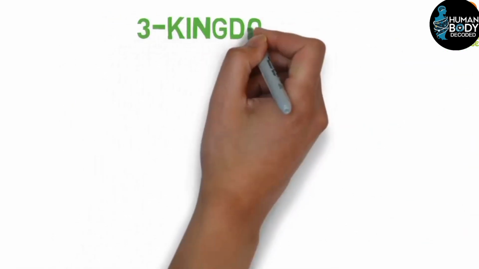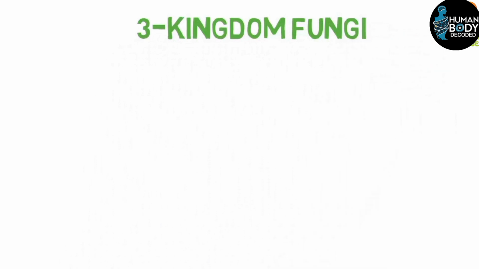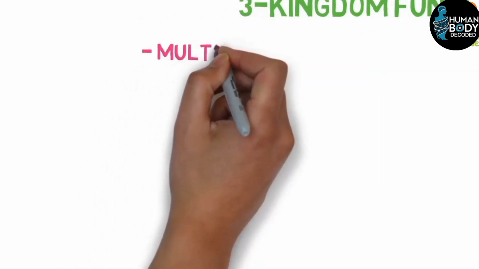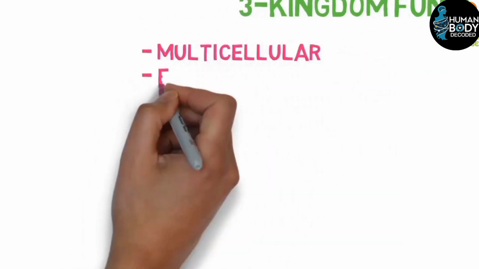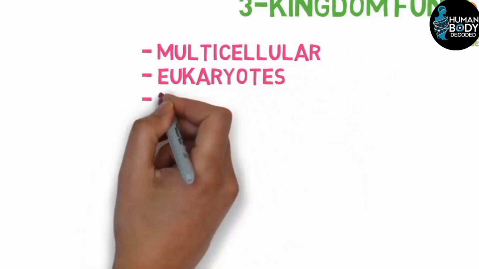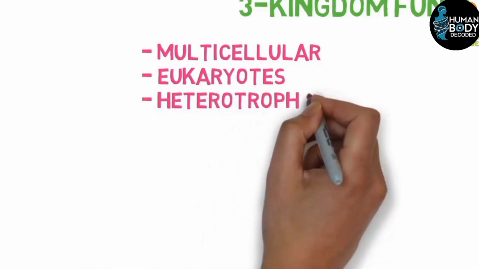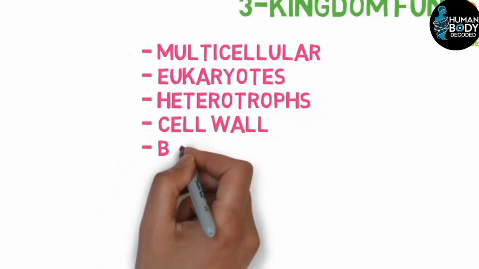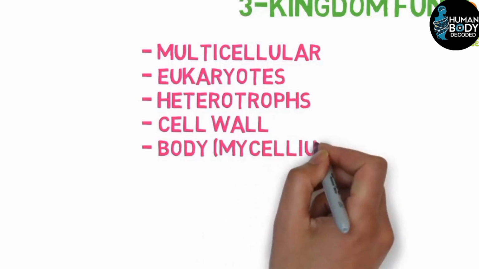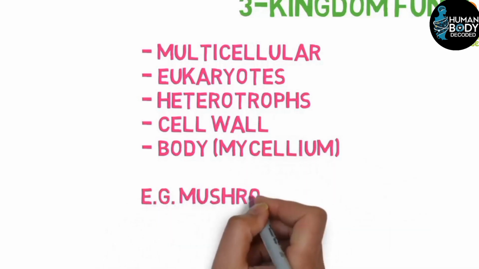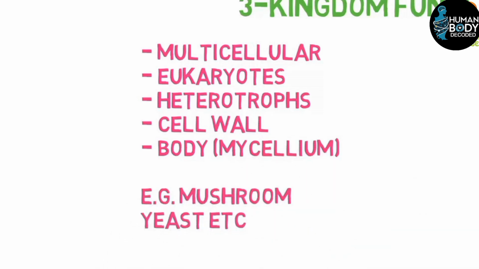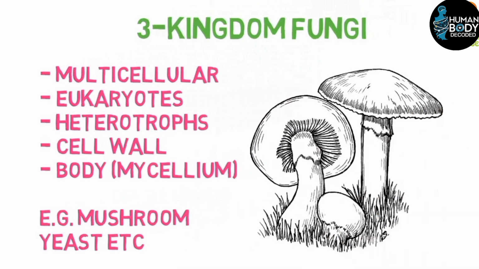Next, we move to the third kingdom, fungi. The kingdom fungi is a kingdom where multicellular organisms are found. Eukaryotes are also included in this kingdom. They are heterotrophs, and their outer structure is composed of a cell wall. Their body structure is called mycelium. Examples include mushrooms and yeast.